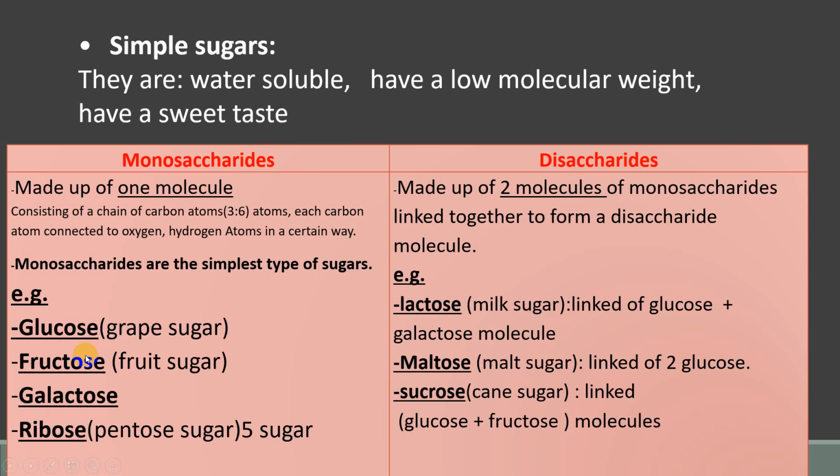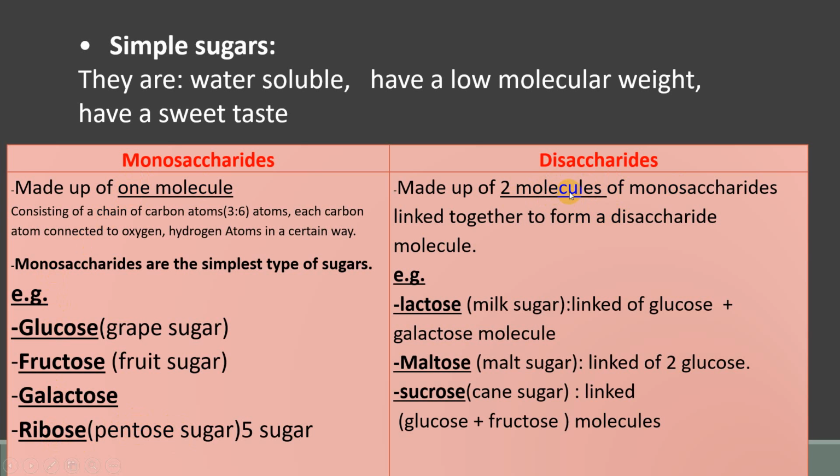In the previous slide, glucose is the grape sugar. Fructose is found in fruit sugar, and galactose is found in the mammary gland that's feeding the baby. The sugar inside the mother's milk is called galactose. Ribose is formed of 5 carbon atoms. That's why it's called pentose. It means it's formed of 5 carbon atoms. So the monosaccharide consists of how many molecules of sugar? Just one.